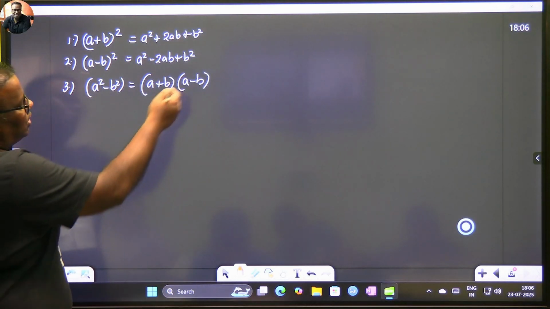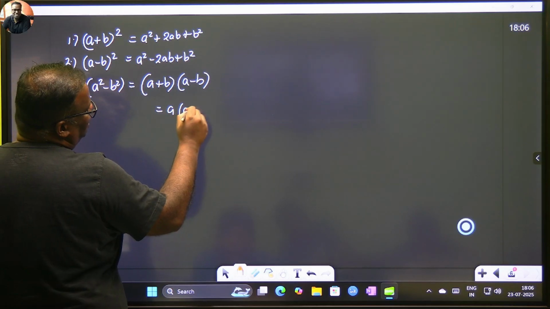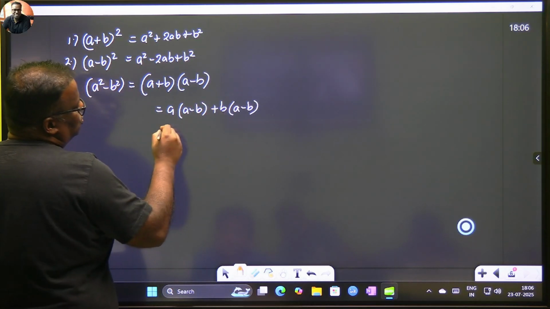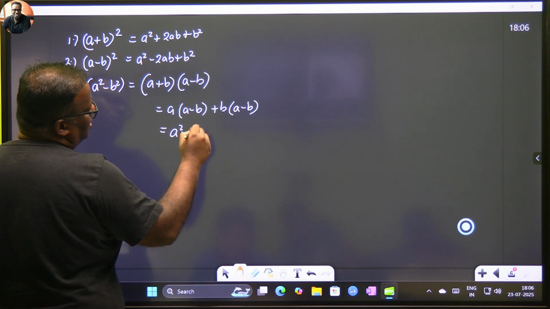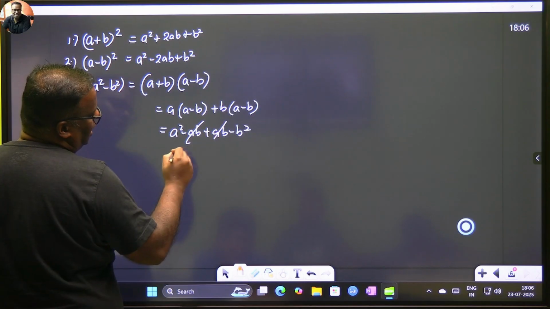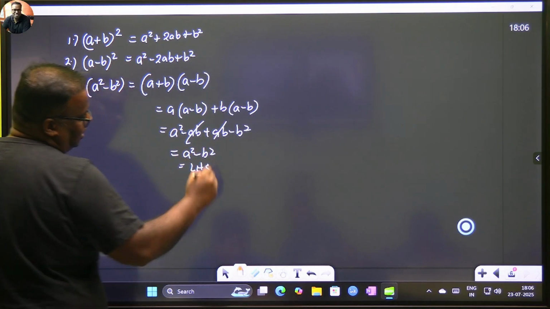So you can just solve the right side. Look at the right side. If we try to solve it, a goes and multiplies with a minus b, and then b goes and multiplies with a minus b. So how much do you get? A square minus ab plus ab minus b square. The plus ab minus ab cancels, and it is a square minus b square, which is same as your left hand side.